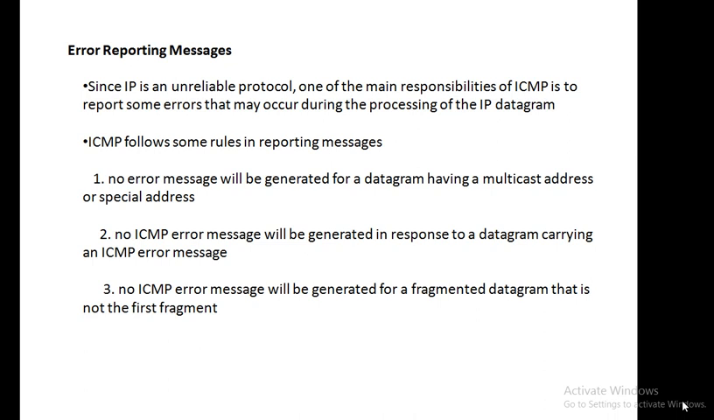Now, to make this ICMP error reporting smooth, it follows some rules. There are actually 3 rules. Number 1: no error messages will be generated for a datagram having a multicast or special address. Multicast address means a source is sending the same datagram to a group of hosts; if there are any errors, they will not be repeated. That will not be reported.